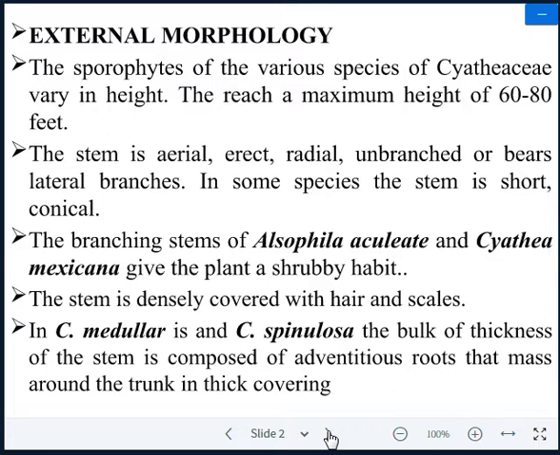So it is considered the largest fern among the cryptogamous plants.